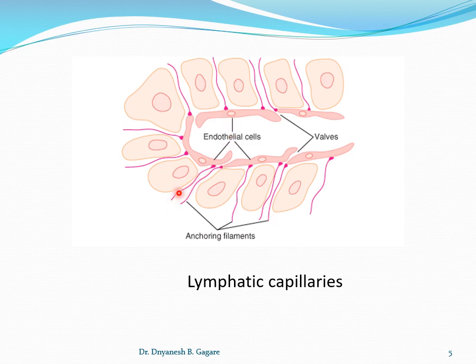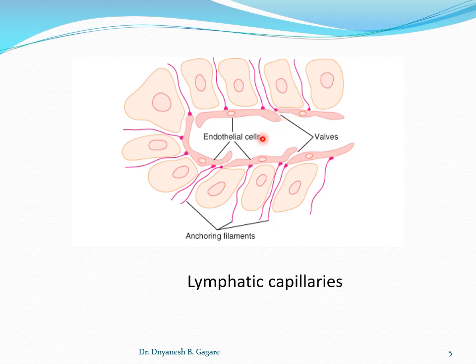See here, this anchoring filament, and this anchoring filament, it is attached to the connective tissue, means it is supported here. Okay, and the edges of endothelial cells, their edges are overlapped to each other, and it forms the walls. So minute walls are formed. See, everywhere, each endothelial cell, their edge is overlapped, and it forms the walls.